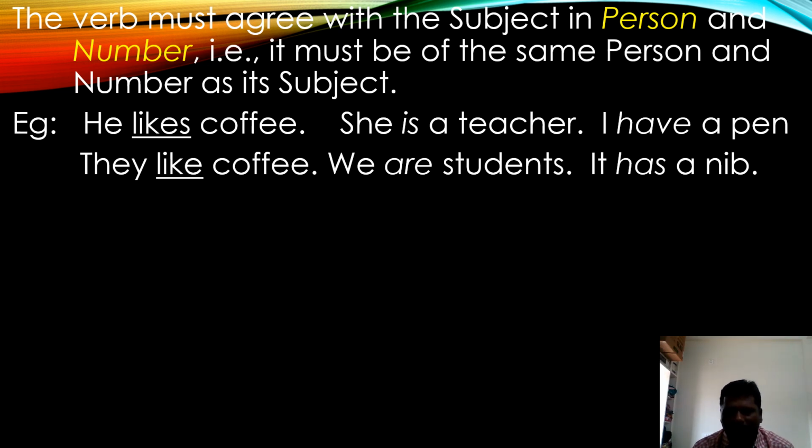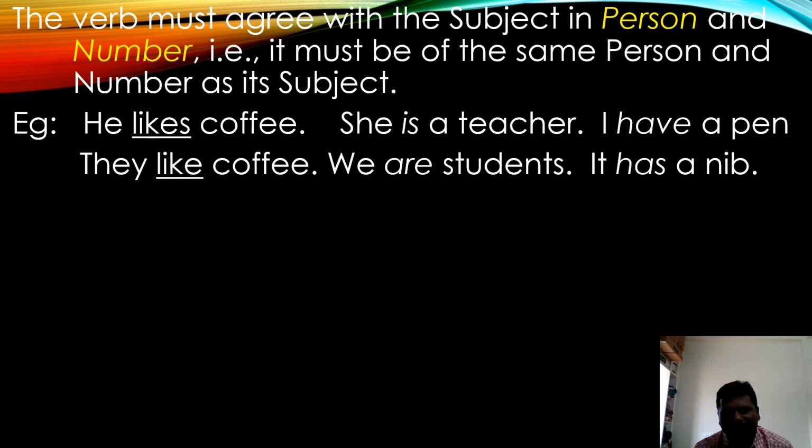She is a teacher. She is singular, so we use the singular verb is. I have a pen. I is a first person subject, so we use have. We never use has with I. Look at another example. They like coffee. They is third person plural, so it takes only V1, the first form of the verb, the plural verb. They is a plural subject, so it takes a plural verb.